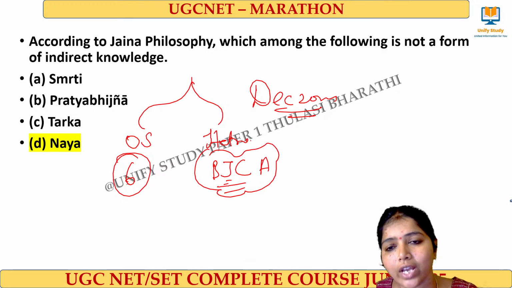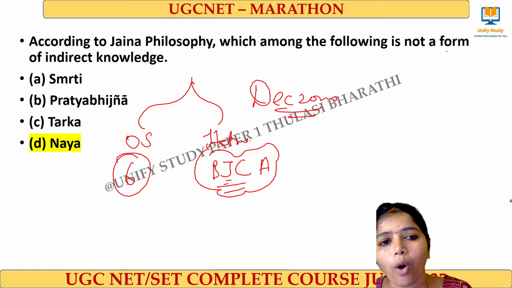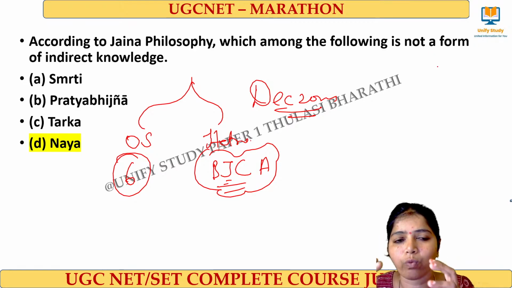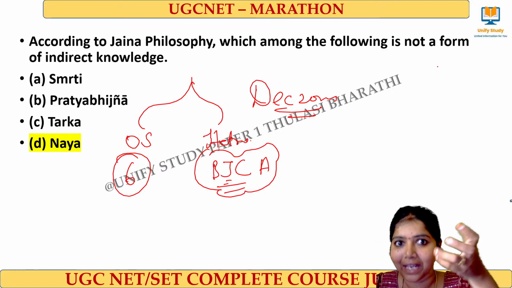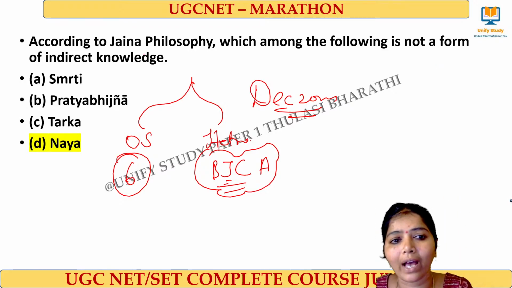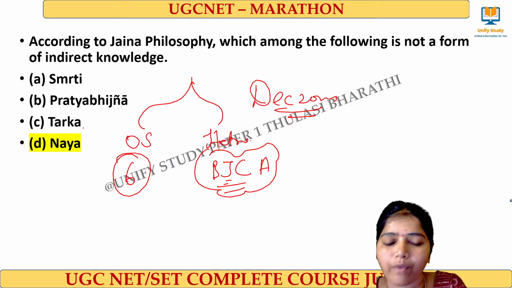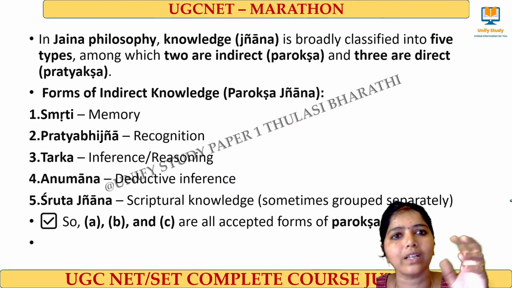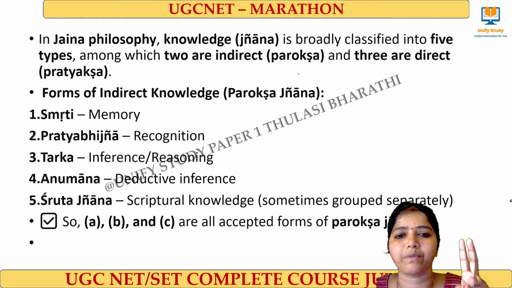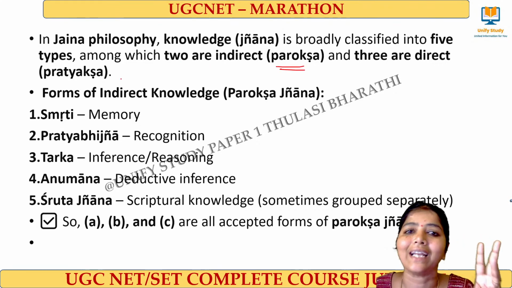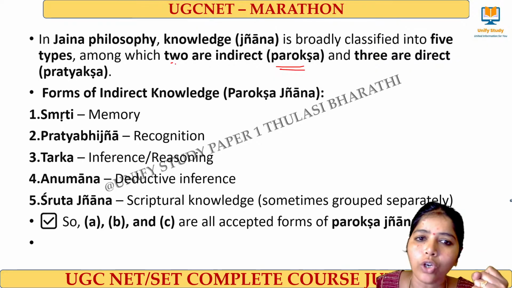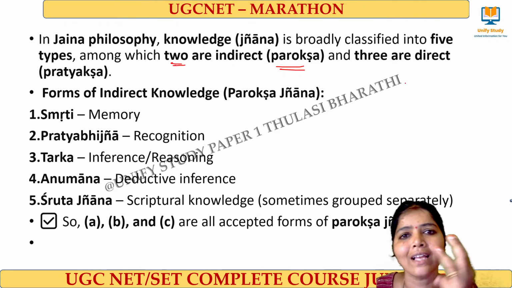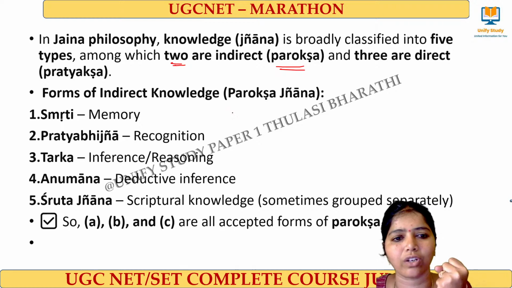In each philosophy, they have their own way of getting knowledge, that pramana. In Jain philosophy, they classify the types into 2 kinds: indirect, called paroksha, and direct, the 3 ways of getting knowledge directly.